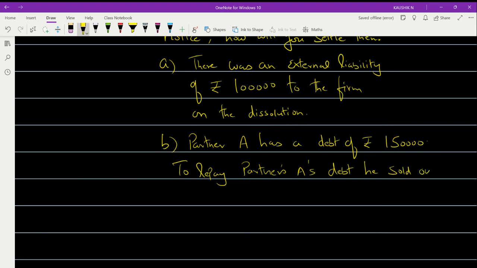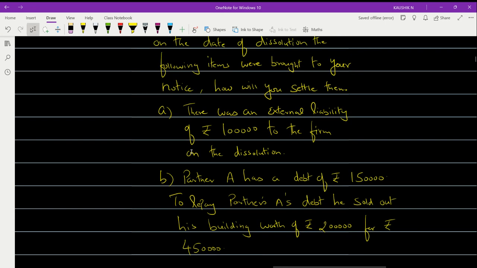he sold out his building worth of rupees 2 lakhs for rupees 4 lakh 50,000. Now the question says like this.